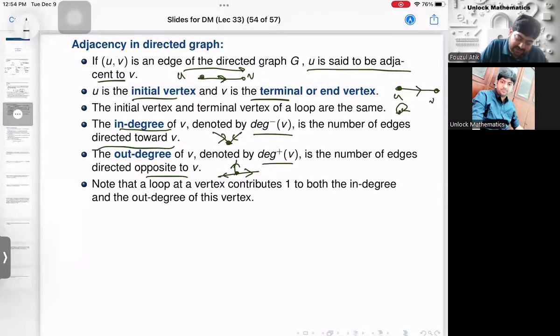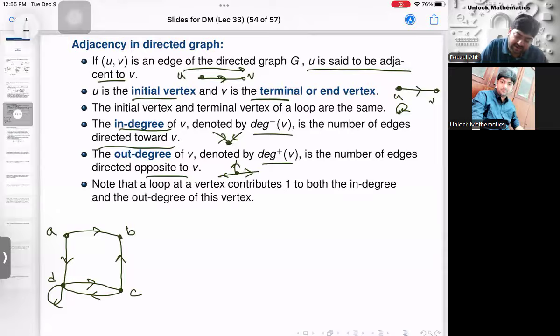Now I'll give you an example of a graph, maybe a small graph I'll do, which is a directed graph, and it can have this kind of loop also. It can have multiple edges possible. So I'm writing it as A, B, C, and D. There are 4 vertices.